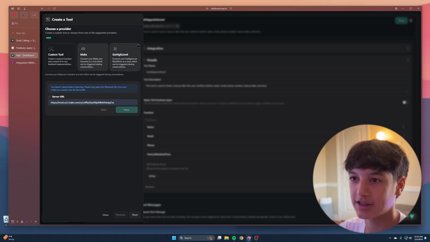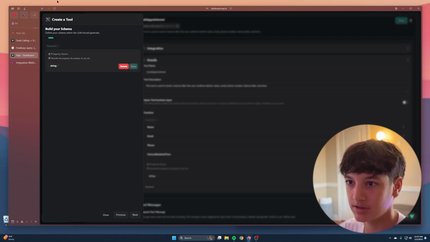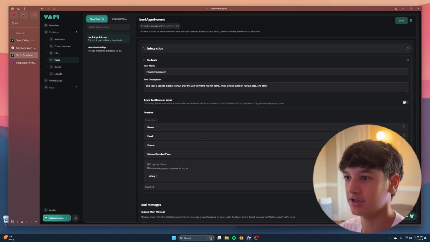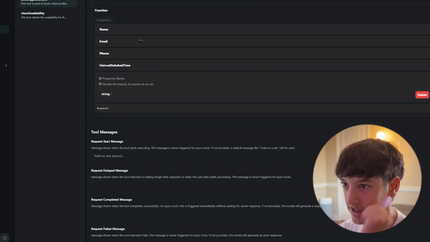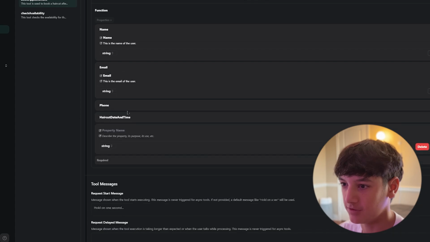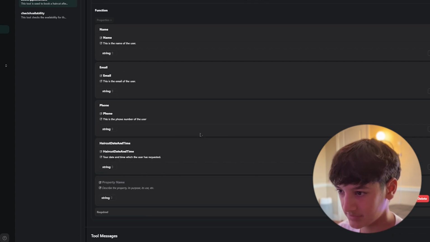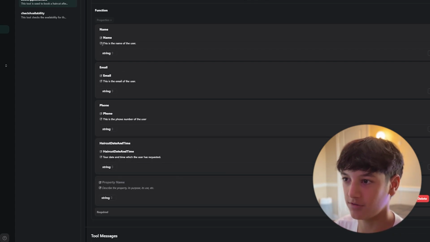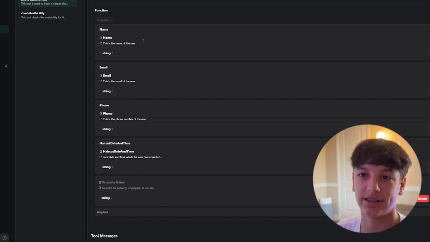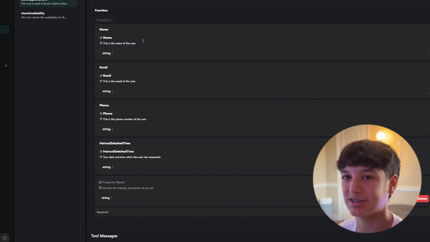Then it's going to ask for the same property names. For this one, I just have name, email, phone, haircut, date, and time. And once again, I have all of these specifically labeled out so the AI knows exactly what each property is.